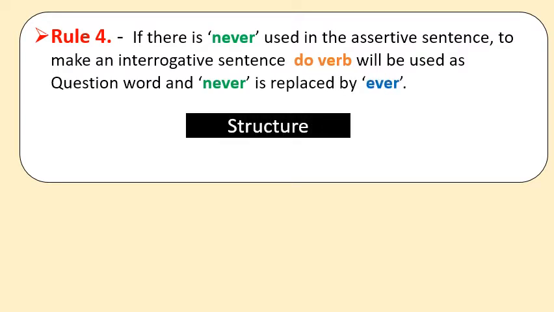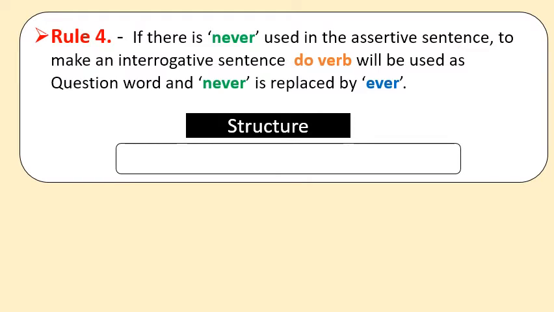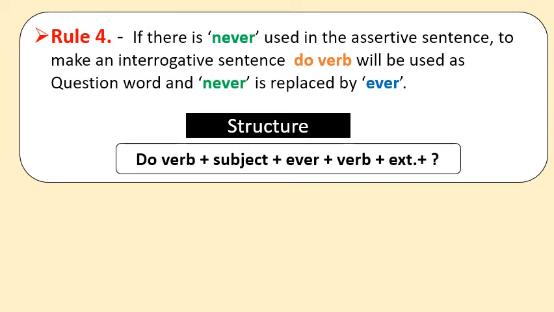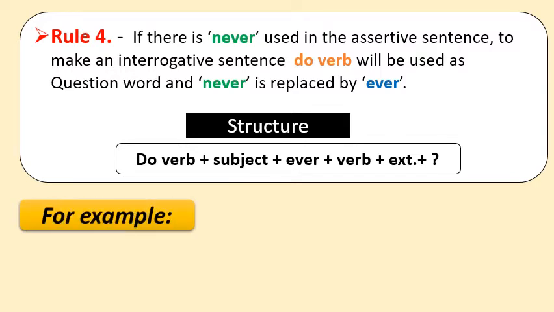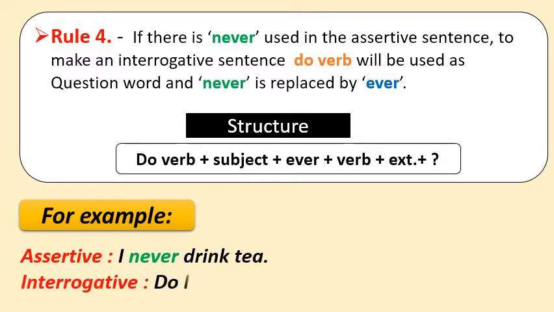So the structure of the interrogative sentence will be: do verb plus subject plus ever plus verb plus extension plus question mark. So let us see an example to clarify it. Assertive sentence is: I never drink tea. So the interrogative sentence will be: Do I ever drink tea? Question mark.